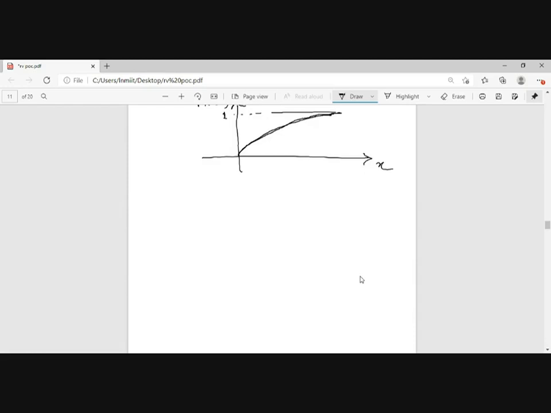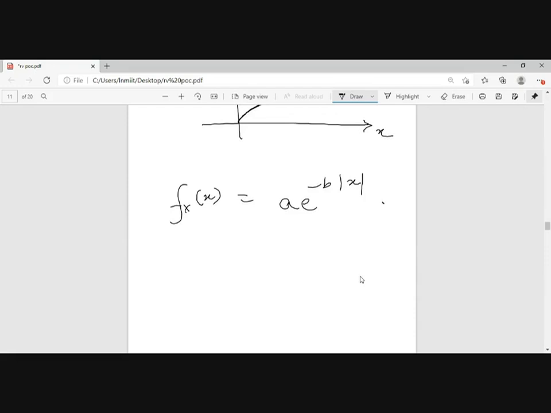And what will be the relationship between a and b if it is a e to the power of minus b mod of x? Again a e to the power of minus b mod of x, relationship between a and b. So it will be minus infinity to infinity. Minus infinity to 0, a e to the power of bx, plus 0 to infinity a e to the power of minus bx.